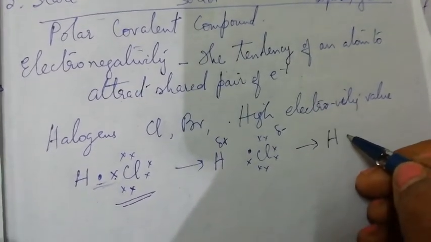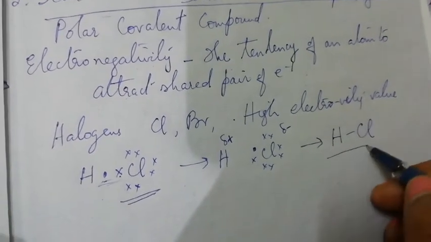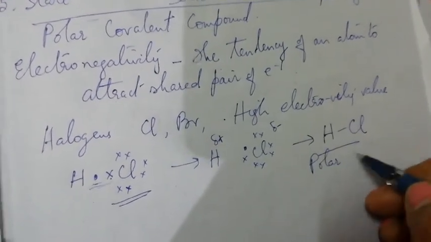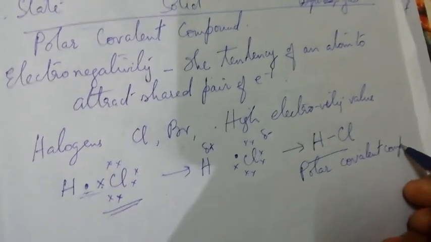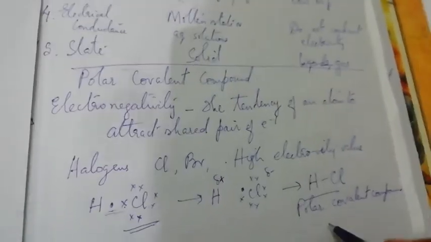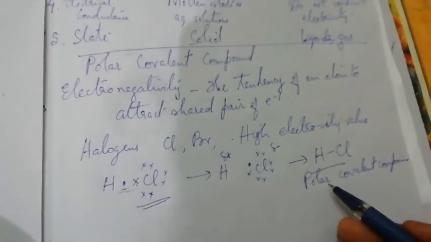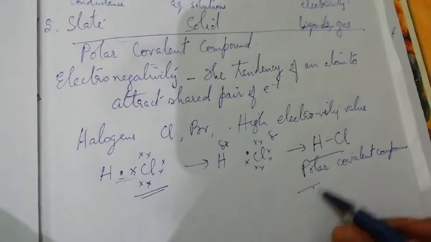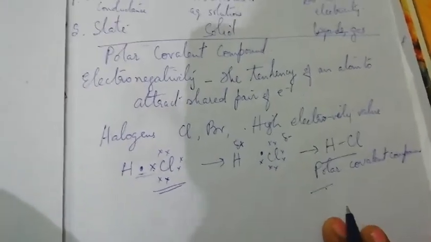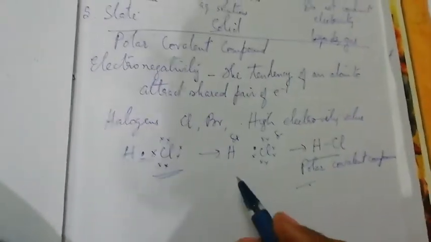That is why this is called a polar covalent compound. As a covalent compound it does not conduct electricity, but when dissolved in water, it behaves as a strong electrolyte because the ions get separated. We will study this in detail in class 10.